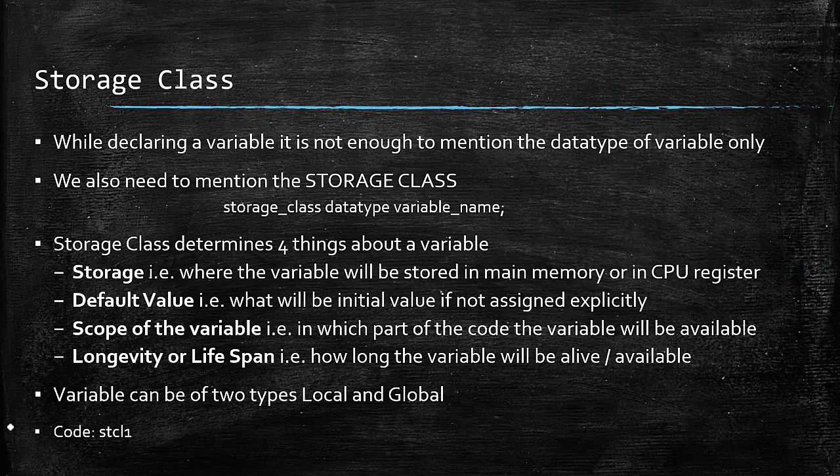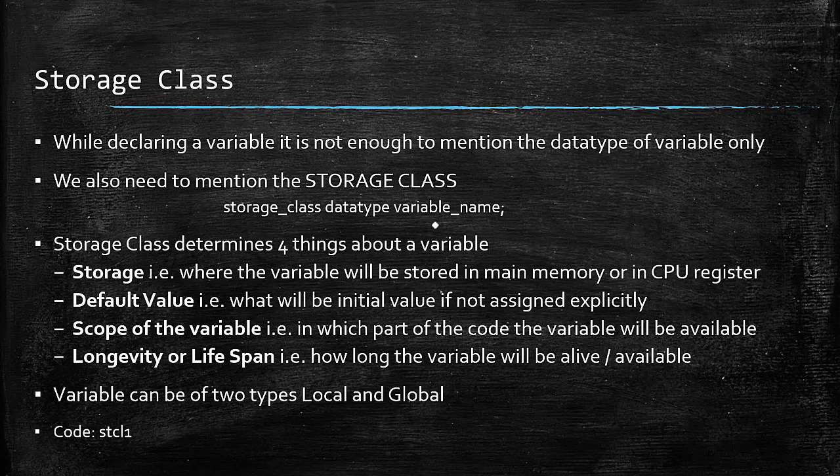While declaring a variable, it is not enough to mention the data type of the variable only. We should also mention the storage class of a variable. So the correct way to declare a variable will be storage class followed by a space followed by the data type of the variable followed by a space followed by the variable name. That is the way to declare a variable.